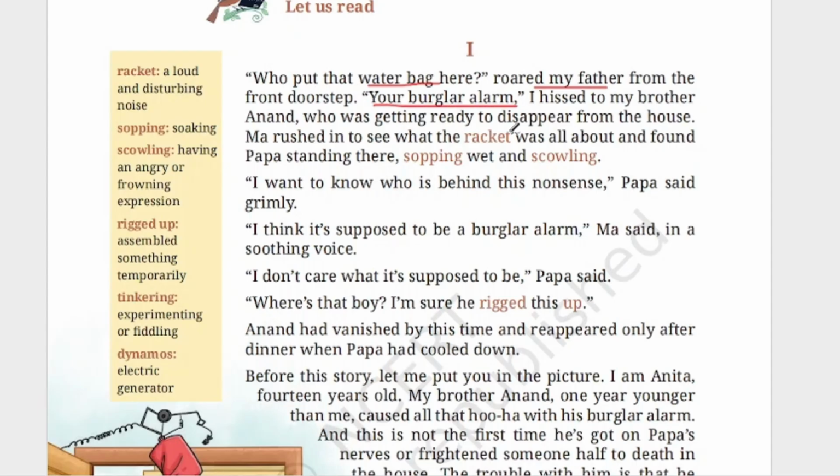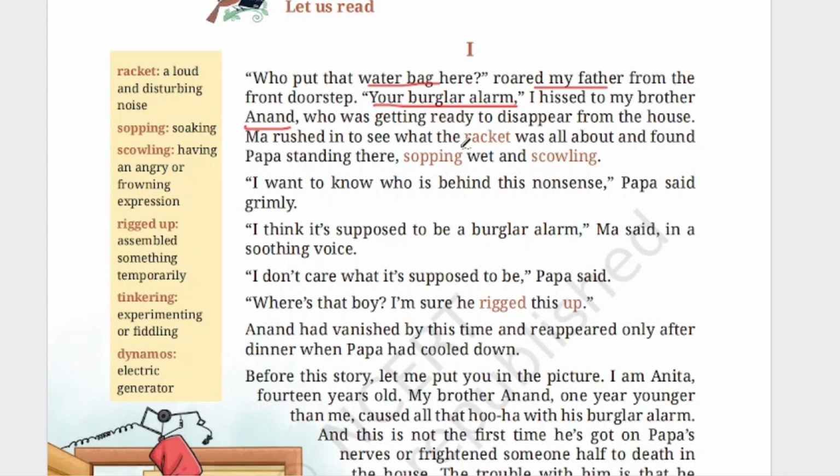So, the sister is scolding her brother Anand and saying, your burglar alarm. Burglar alarm means the alarm which we keep for when a burglar enters the house. The alarm is on and we will identify the thief is in. He has kept it near the front door, and that is what the sister is saying, your burglar alarm. And this Anand, when father was shouting, was ready to disappear from the house. So he wanted to escape from there.